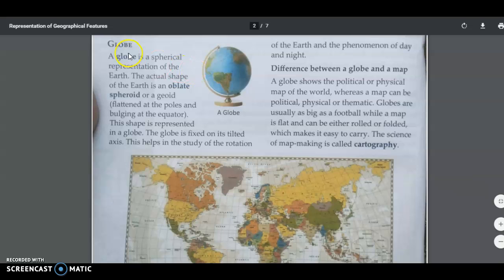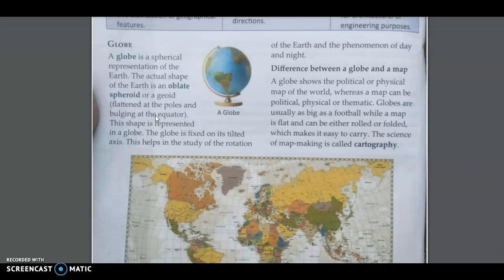Let us come to the globe. A globe is a spherical representation of the earth. The actual shape of the earth is an oblate spheroid or a geoid. So this is the actual shape of the earth, which is called oblate spheroid or geoid. So it has a flattening at the pole and bulging at equator. We generally say that earth is spherical in shape. That is in a general term. But if you see the earth exactly, it has flattened top and bottom. Where we have the poles, it is flattened. Therefore, the name has been given as geoid or oblate spheroid.